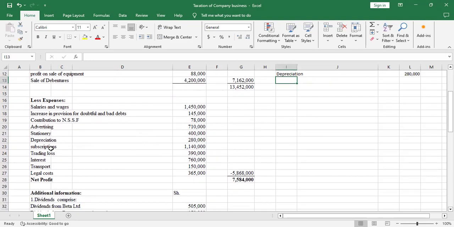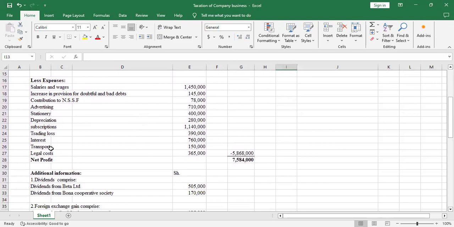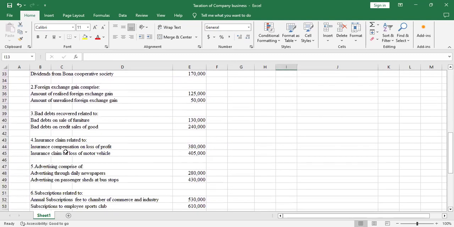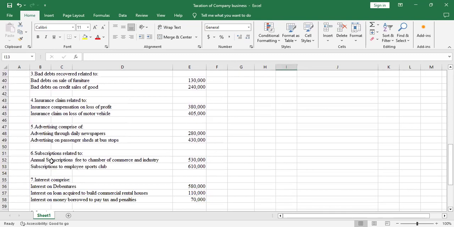Then we go to the next item. We have subscriptions, and there was clarification on subscription in additional information number 6. They say that subscriptions relate to the annual subscription fee to the Chamber of Commerce and Industry. This is a trade association, so it's allowable, while subscription to the Employee Sports Club is a disallowable expense.